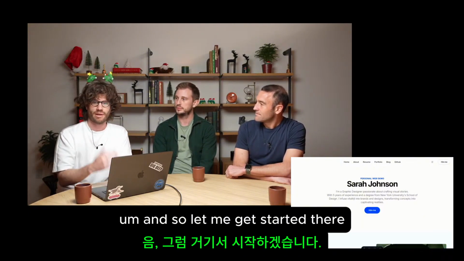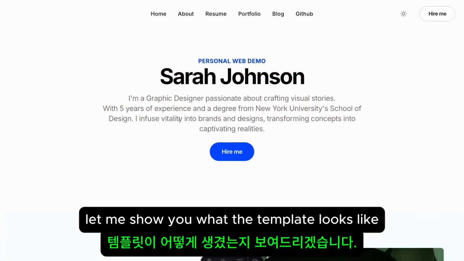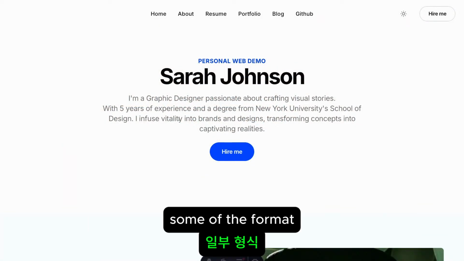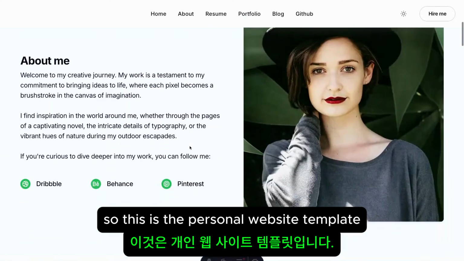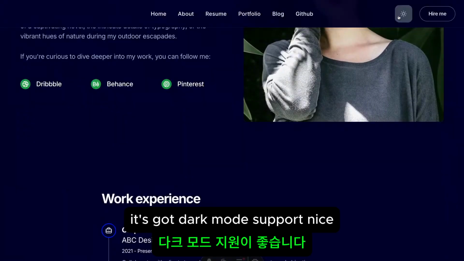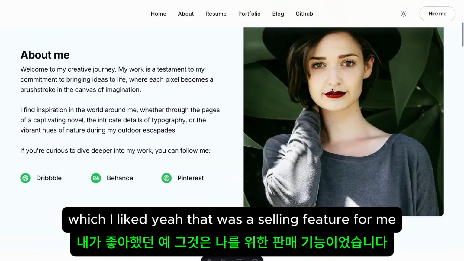So let me get started there. Let me show you what the template looks like so you just have a familiarity with some of the format. This is the personal website template. It's got dark mode support, which I liked. That was the selling feature for me.